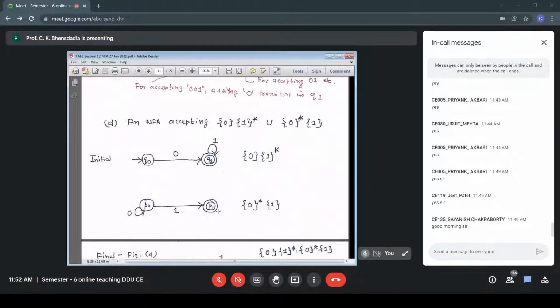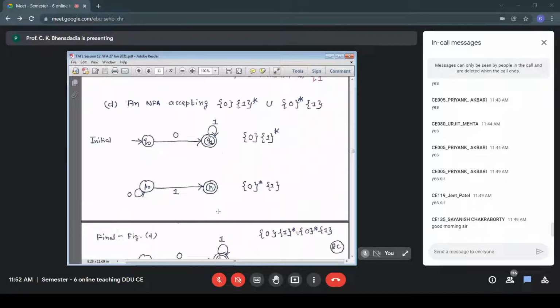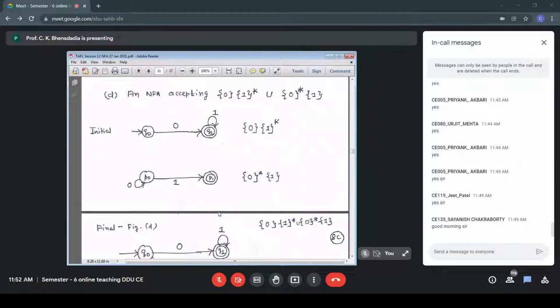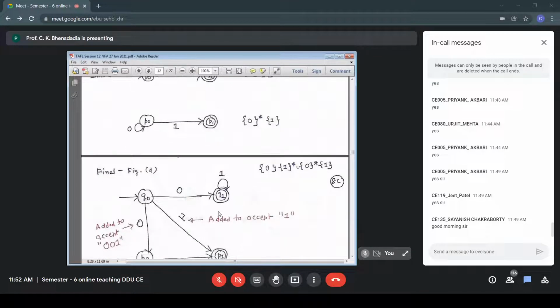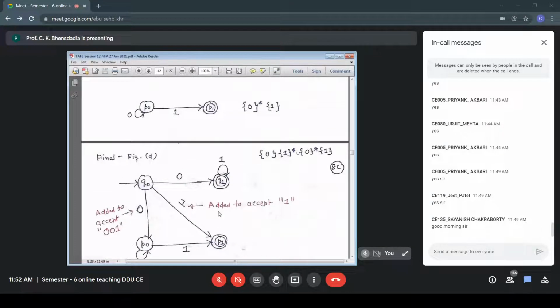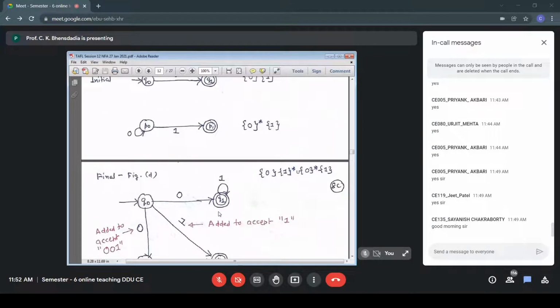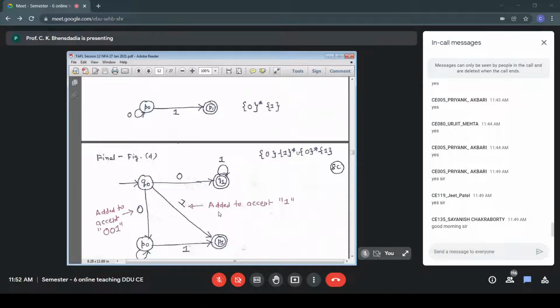From the second RE, 0 star 1, there is no need to have any 0. If my string is only 1, then that belongs to the language. If I don't connect, this is my 01 star, and the bottom part is 0 star 1. So to accept only 1, we are connecting Q0 and P1. 1 belongs to the language.